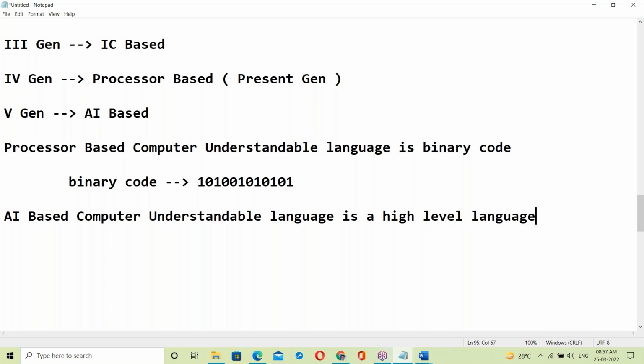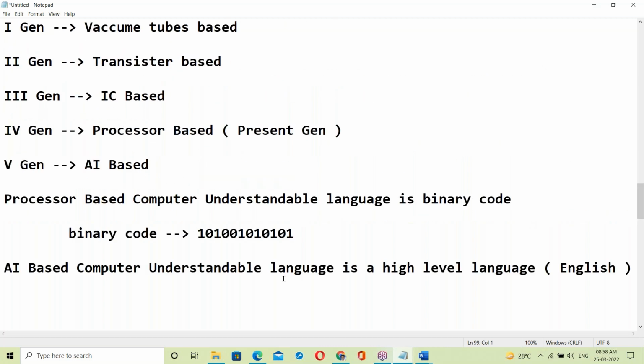It's like English language. So AI based computers understand language like English.